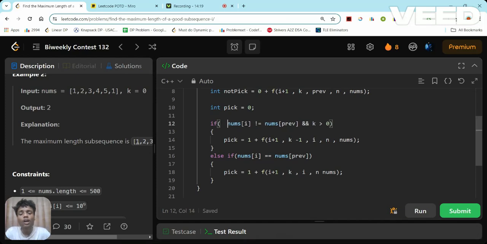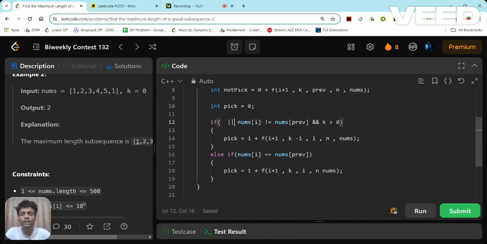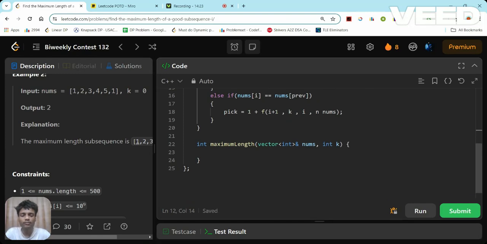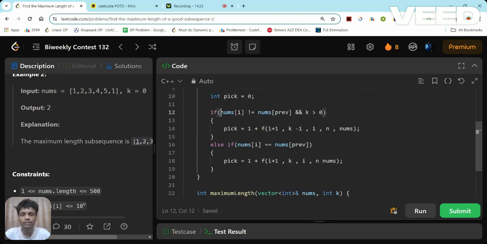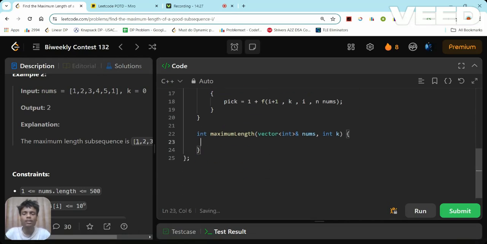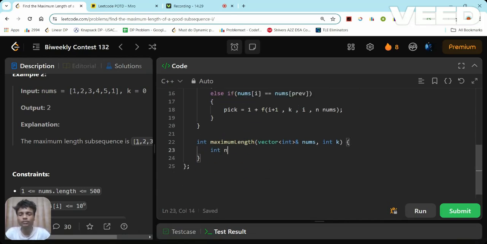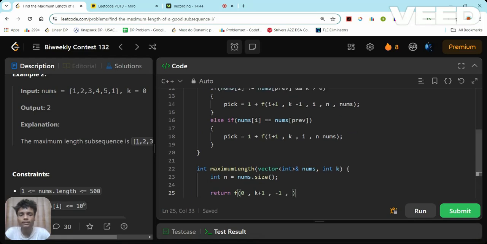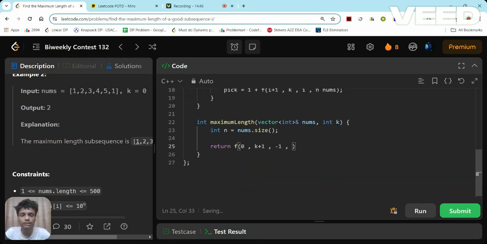Also, initially I am declaring... First of all, let me explain it here. Let me call the function first of all. Int f, first of all, oh sorry, nums dot size. Now return f. The value of index would be 0, k plus 1 minus 1, and n and nums.